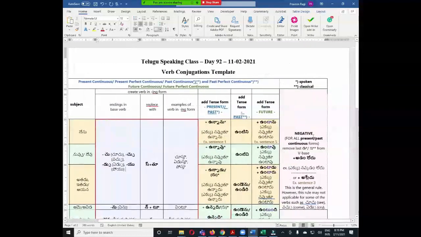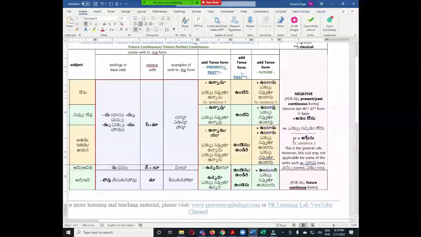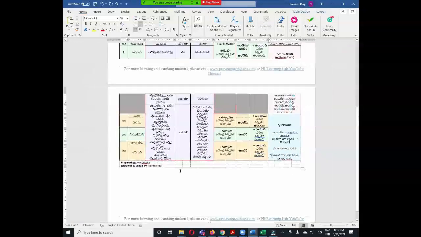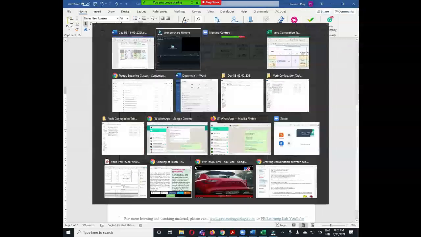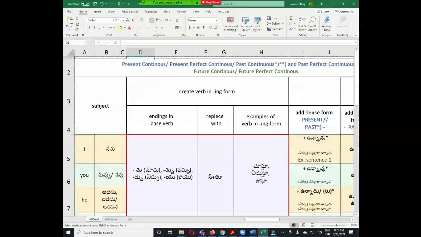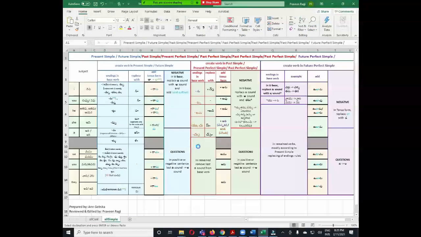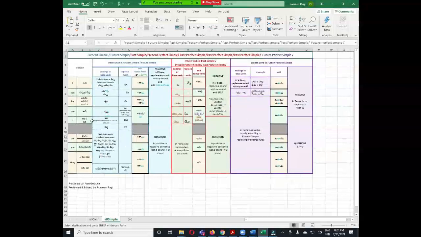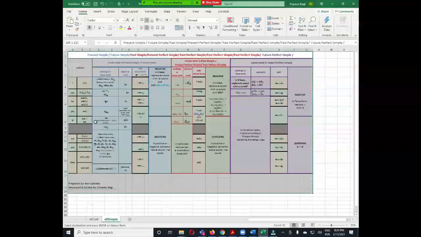Similarly, you can see here how we can conjugate the verbs into negative form. Here is the rule to make the sentence into question forms. Let me copy the next one also. Then in the coming sessions we will discuss this in detail. But today I'm going to upload this one also in Word or PDF format, so it will be easy for you.